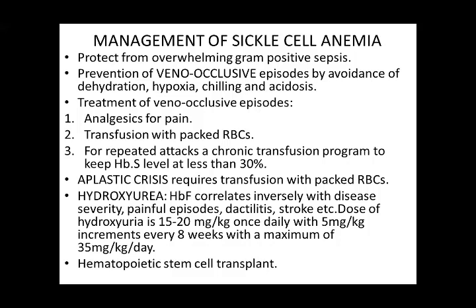Hemoglobin F correlates inversely with the disease severity, painful episodes, dactylitis, etc. So, the dose of hydroxyurea is 15 to 20 mg per kg once daily with 5 mg per kg increments every 8 weeks with a maximum of 35 mg per kg per day. Hydroxyurea increases the hemoglobin F level, which is protective. Hematopoietic stem cell transplant is also done.